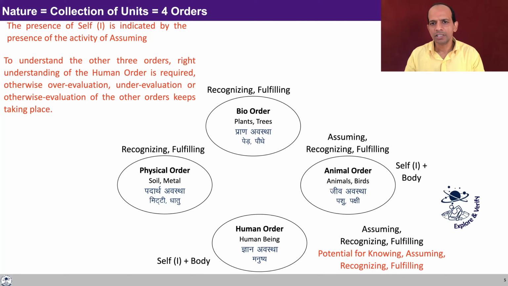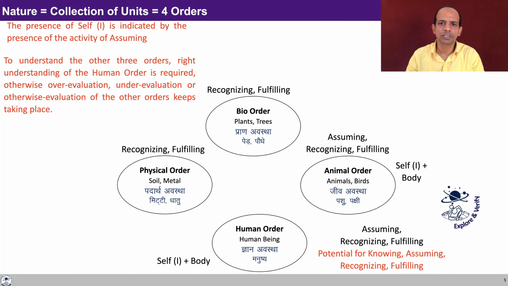If you look at the human order, we have, of course, the activity of assuming. And in addition to that, we have the potential to know. And we are trying to utilize that potential to know in this lecture. So you'll see that to understand the other three orders, the right understanding of the human order is required. If I'm not able to understand myself as a self coexisting with the body, I'm not able to recognize the other orders in nature also correctly.